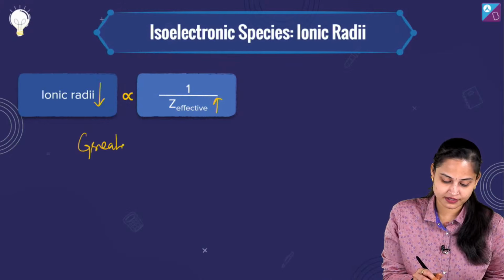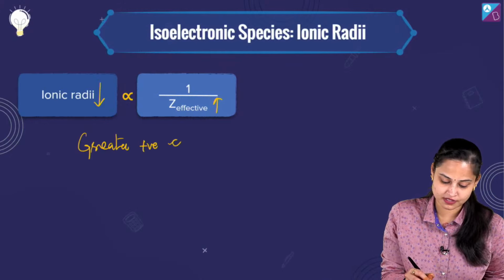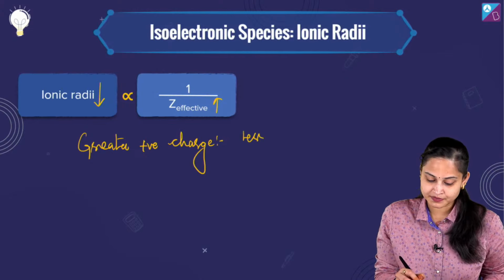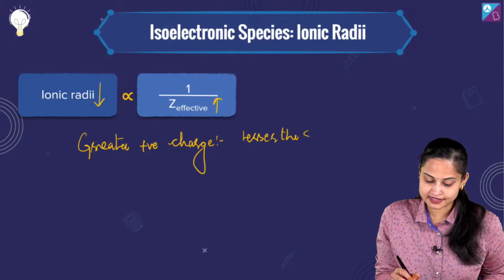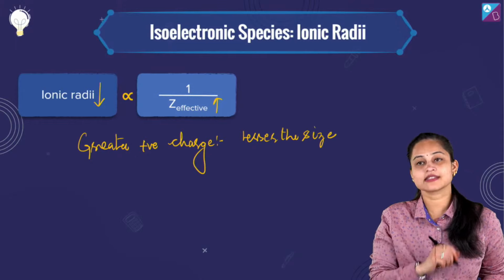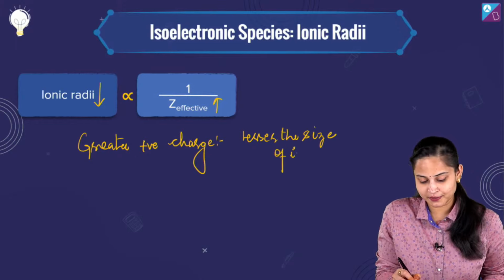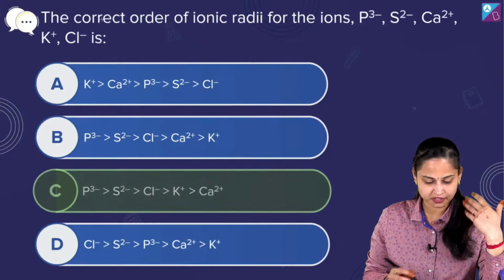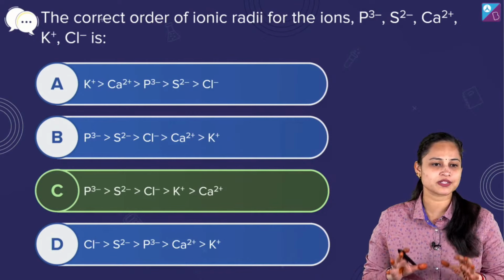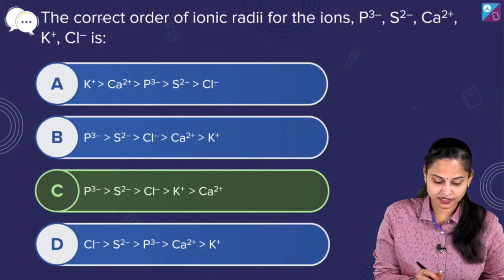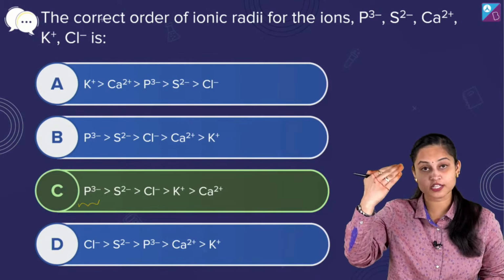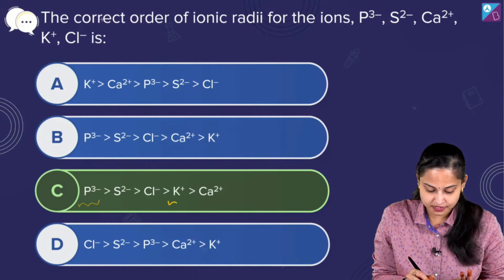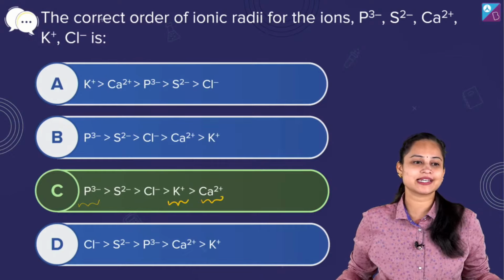Greater the positive charge, then lesser the size of the ion. Okay, good, fine. And vice versa for the negative charge. So herein, without any doubt, it's option number C, the right answer to the question asked. P3 negative having 3 negative charge, then S2 negative, 2 negative charge, then chloride ion, and then K positive and Ca2 positive, isn't it?